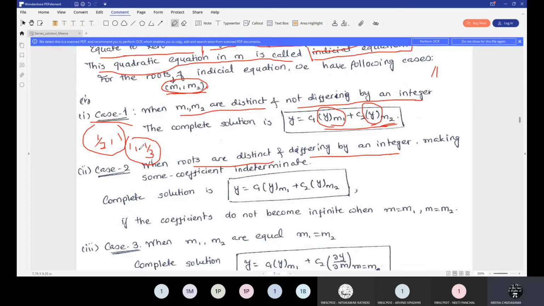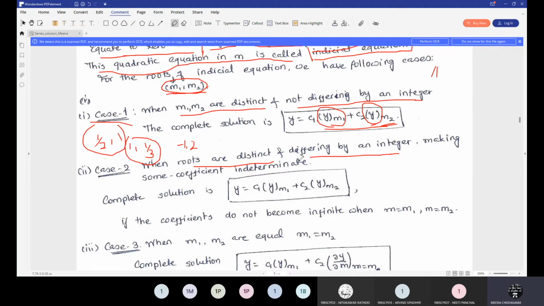If you take the difference, it will be 2 by 3 or like that. So in that sense, they are not differing by an integer. But if I consider this one, minus 1 and 2, they are distinct, but now they are differing by an integer. So that falls in the second case. Likewise, from the roots you have to decide the nature, right?